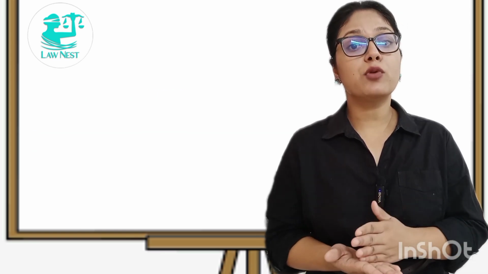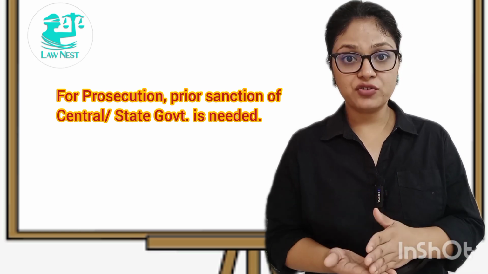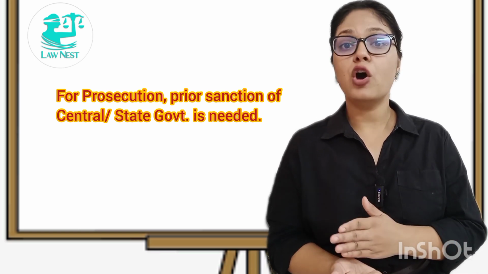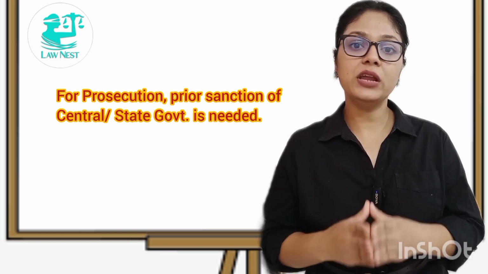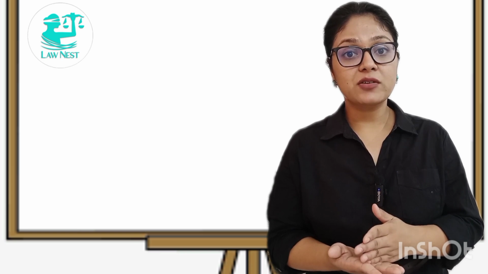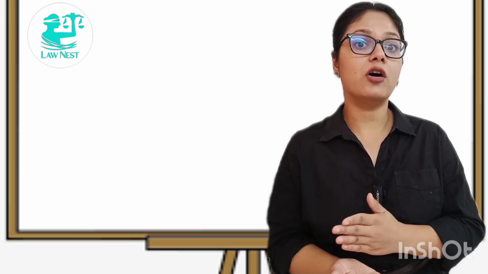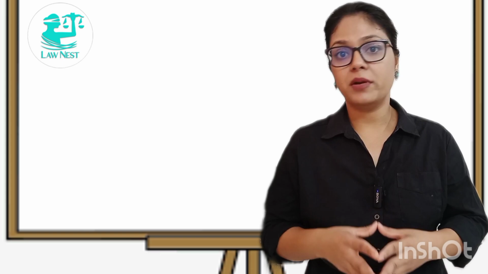But if any prosecution is initiated under this chapter against any person, member of armed forces or officer, then that prosecution can be initiated only after taking prior sanction of the central government if that person is a member of armed forces or officer, and in any other case the prior sanction of the state government is required.